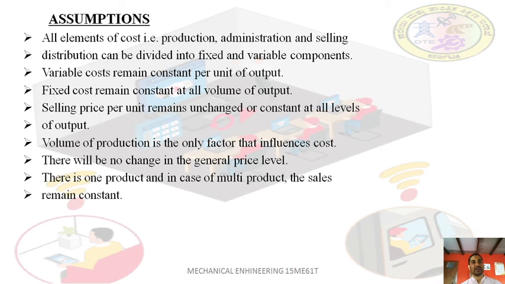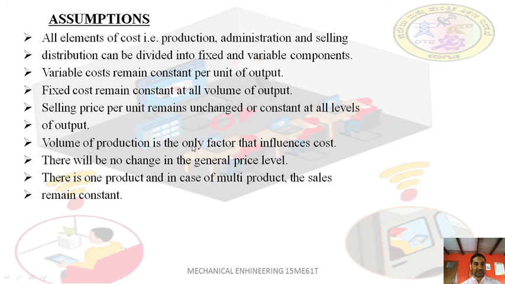While the variable cost varies, the fixed cost remains constant at all volumes of output. The fixed cost remains fixed whatever the volume of production. The selling price per unit remains unchanged or constant at all levels of output. So during the plotting of the chart, the selling price should remain the same. You cannot vary the selling price during the process of making the break-even chart, nor increase it to increase the profit. That is the assumption.